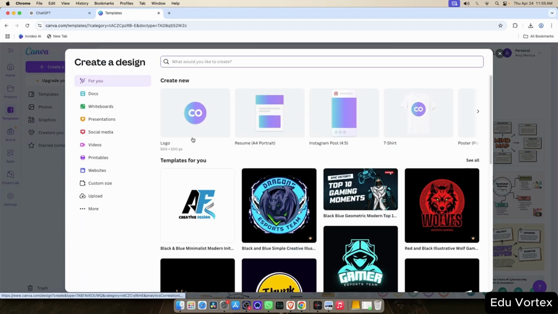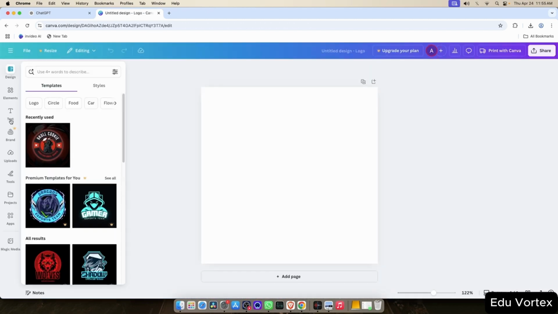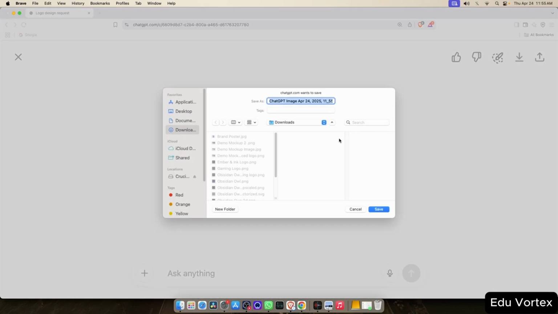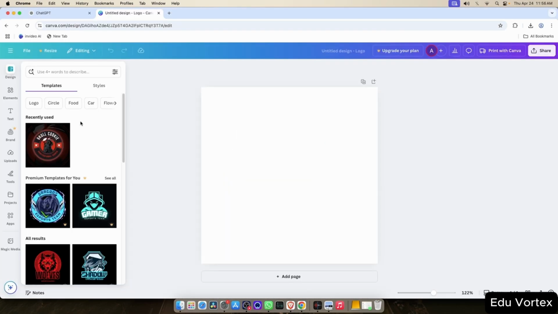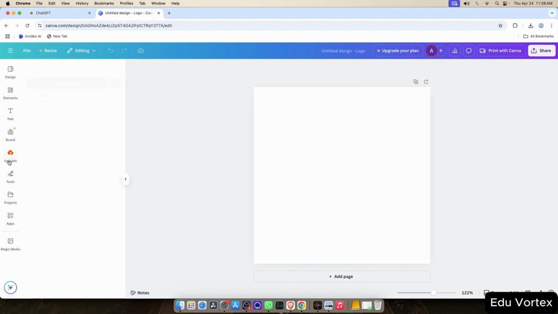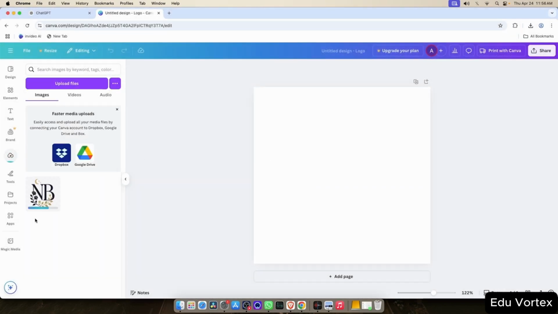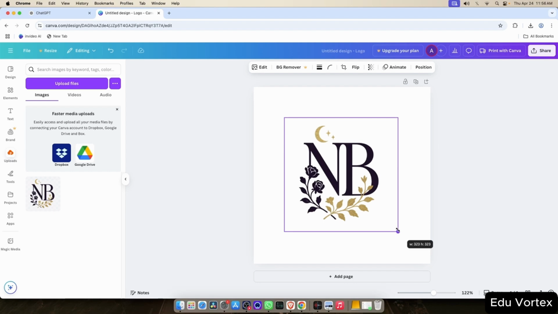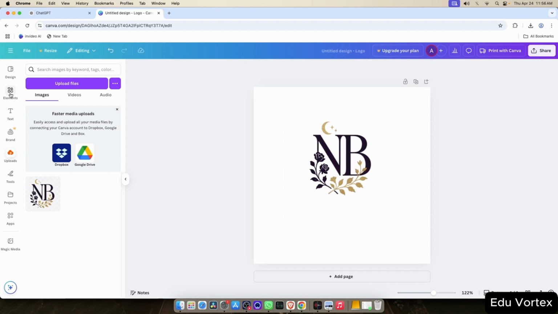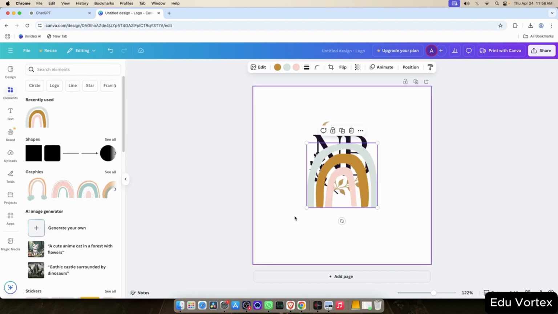If you're happy with it, the next step is to take it into Canva or any other software of your choice. I'll be using Canva in this example. Let's open Canva and upload the logo. You can do this by going to the Uploads tab and selecting the file we just got from ChatGPT. Once uploaded, you can start adding elements like icons, text, or other visuals to enhance the logo. I'm just adding some random elements here for demonstration.